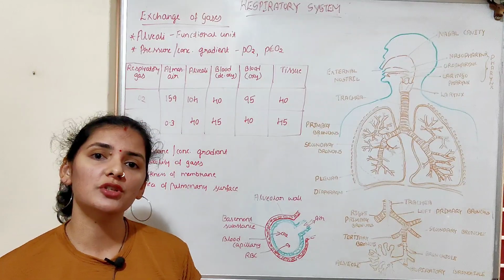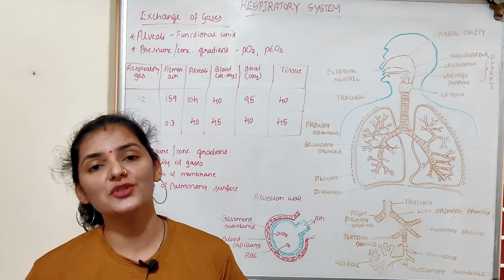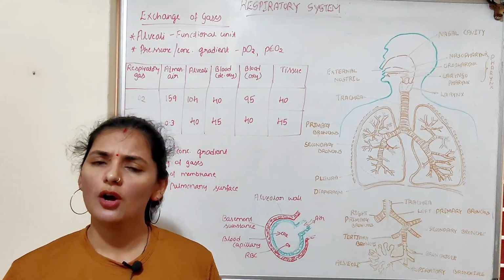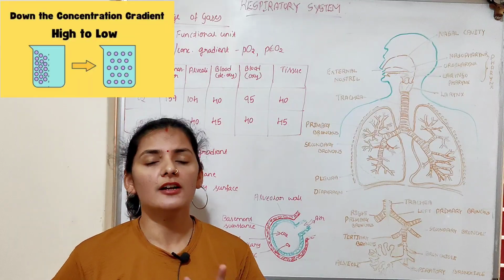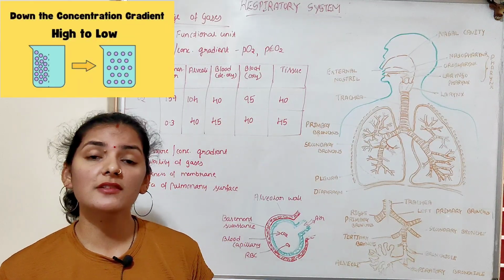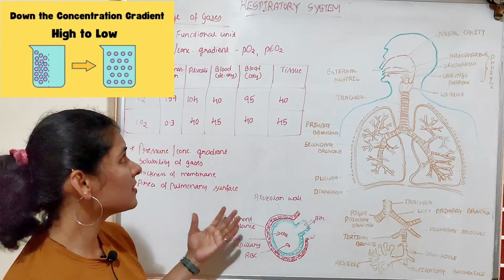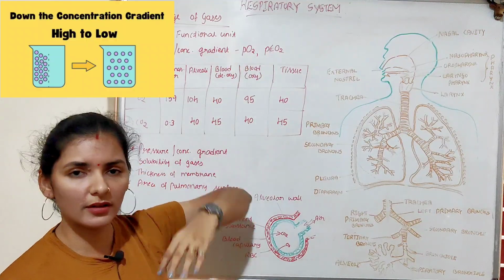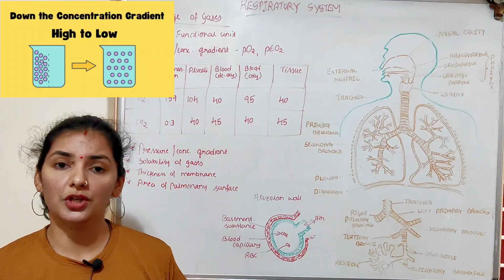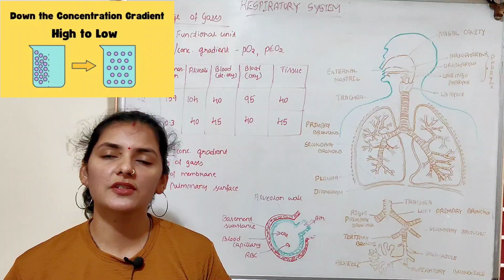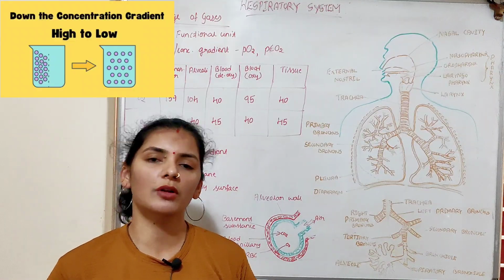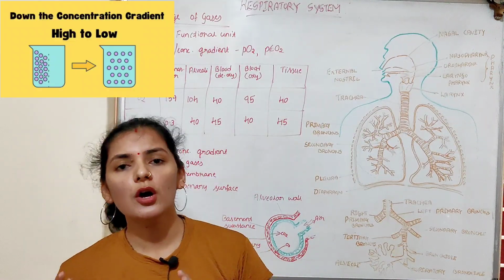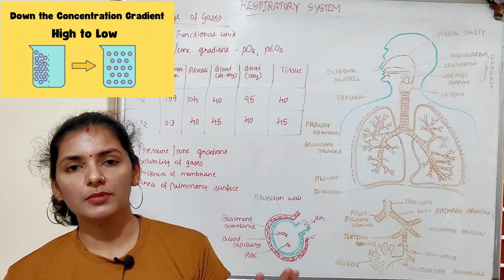For simple diffusion to occur, there should be a concentration gradient or a pressure gradient. What do you mean by concentration gradient? Difference in the concentration of oxygen or carbon dioxide between the two regions. Then only can oxygen or carbon dioxide move from a high concentration region to a low concentration region by simple diffusion.